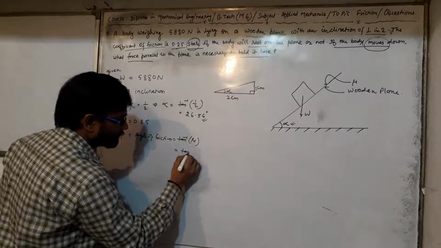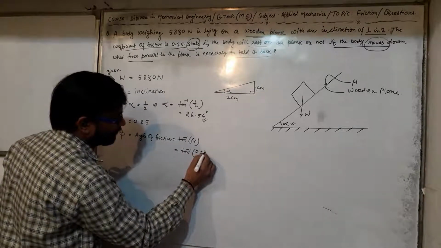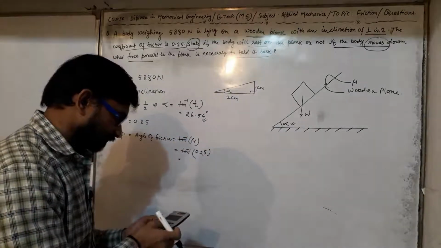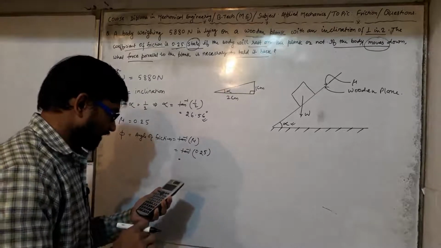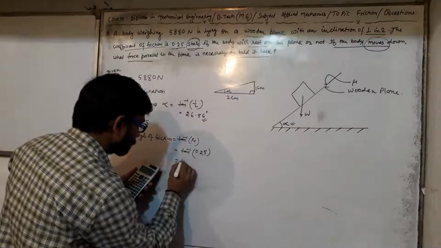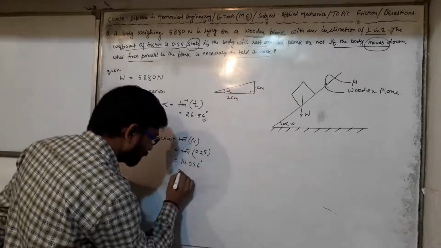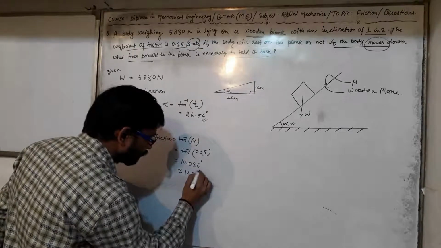The value of mu is given as 0.25. Using the calculator, tan inverse 0.25 is 14.036 degrees, approximately 14.04 degrees when rounded off.